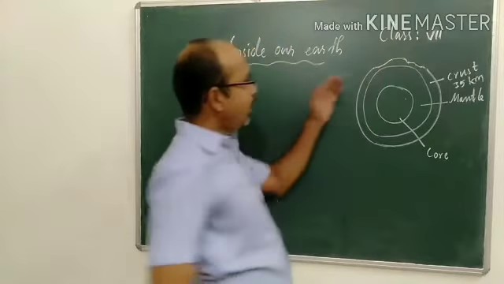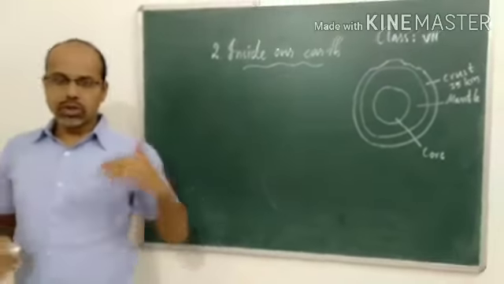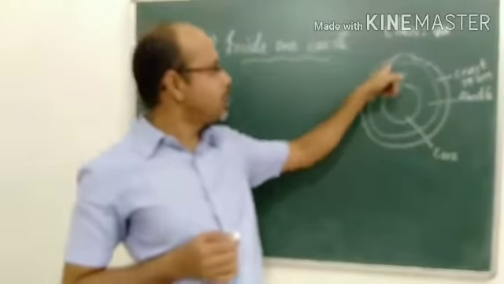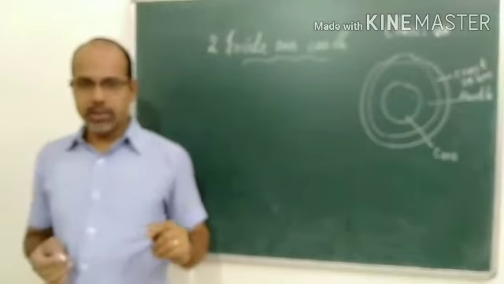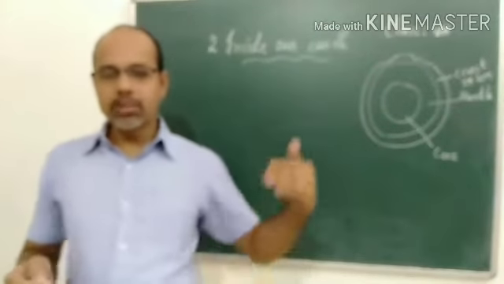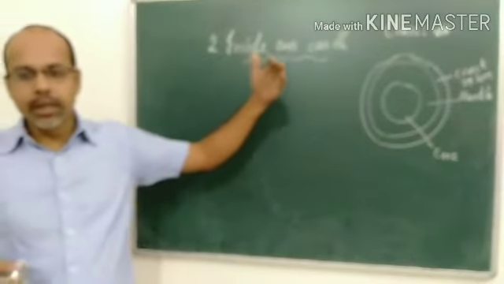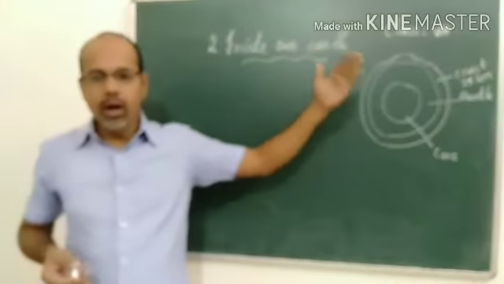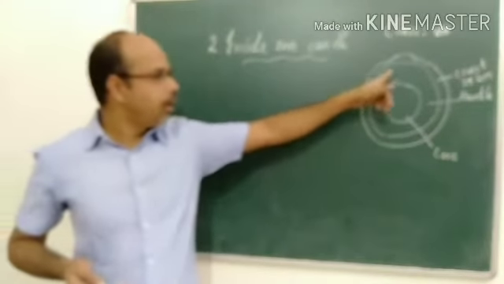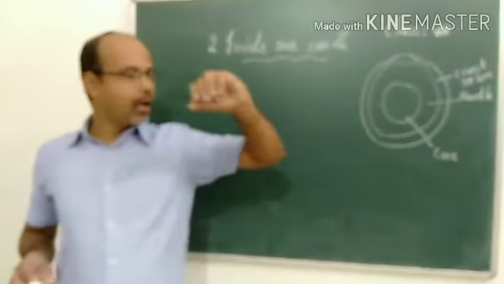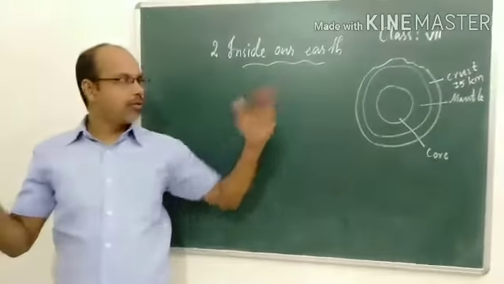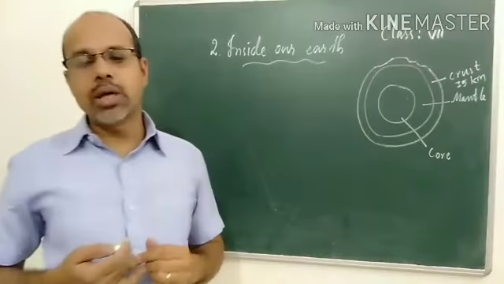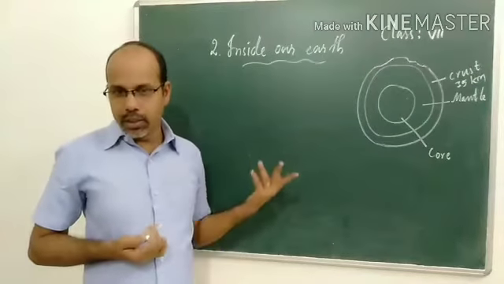Wherever there is an ocean region, its thickness is just 5 kilometers only. The width in the oceanic region ranges only 5 kilometers. But in the continental regions, wherever the continents are found, the crust stretches up to 35 kilometers.